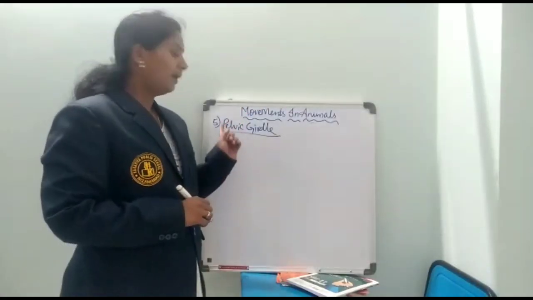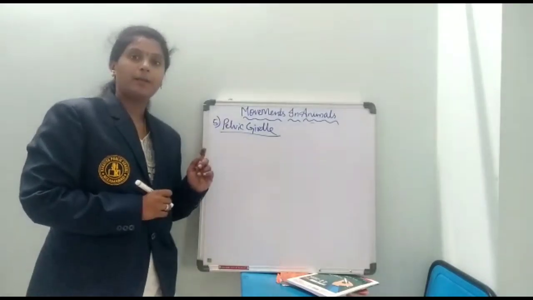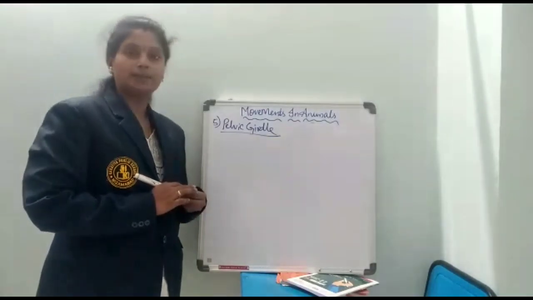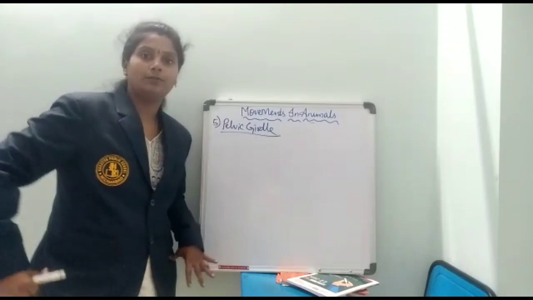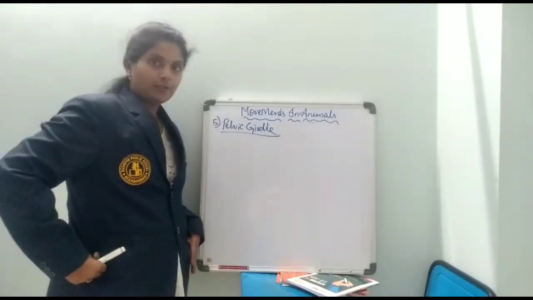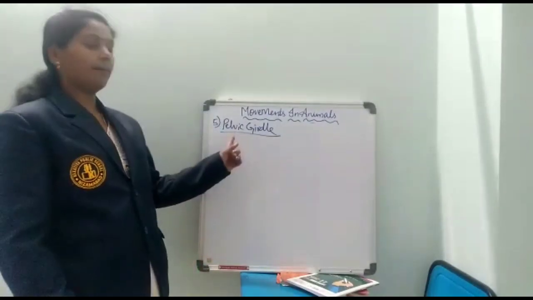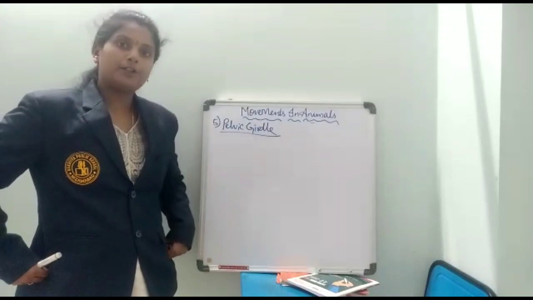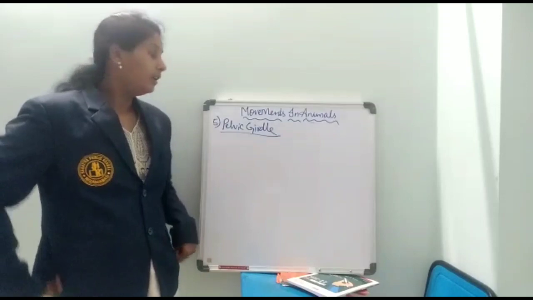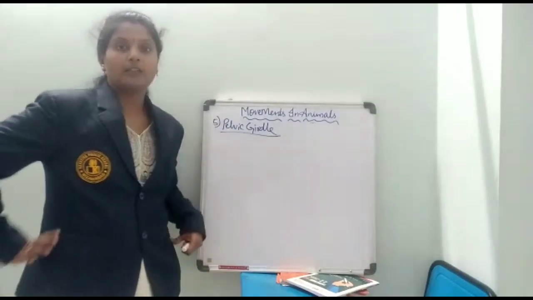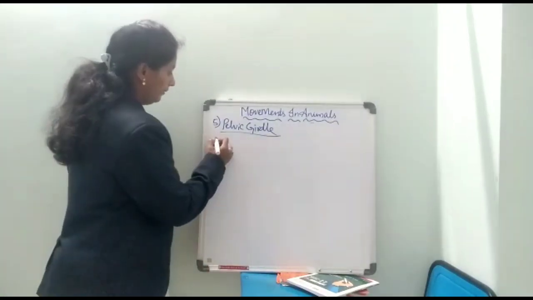The next type of bone is the pelvic girdle. Where is it present? Generally it is present below the stomach, on two sides above our legs. If you observe me, in the hip region, you can see this type of bone on two sides of your stomach, above the legs. This bone is present in the hip region of your body. That is called the pelvic girdle.